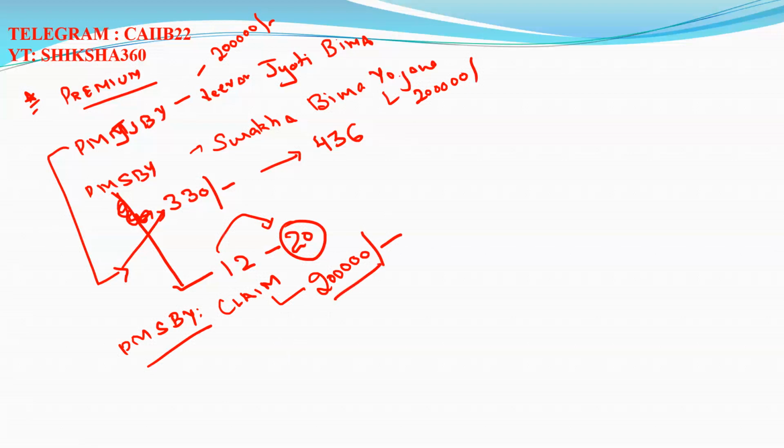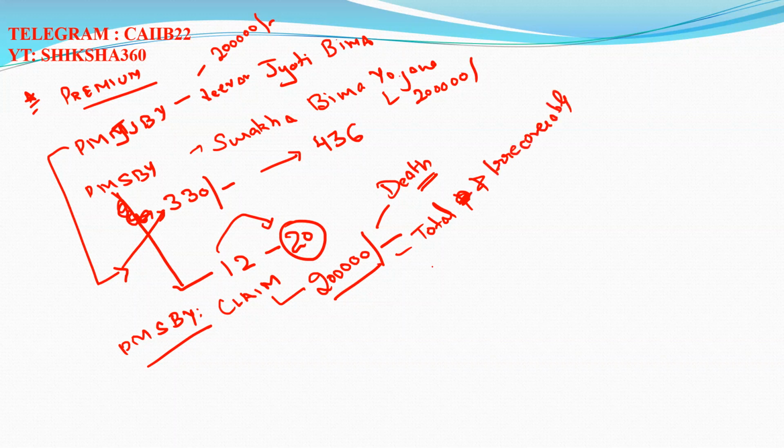So we have to understand in which case 2 lakh is given. 2 lakh is given in the case of death or total and irrecoverable loss of both eyes, or both hands, or both feet.